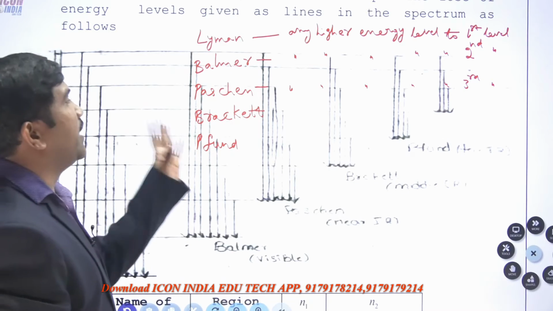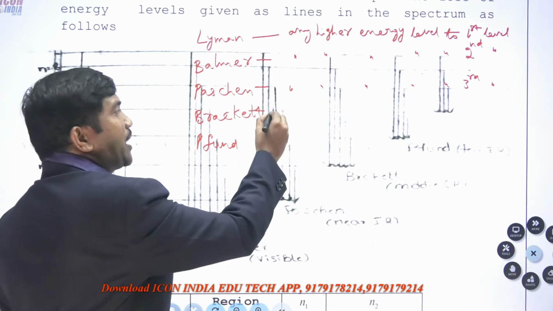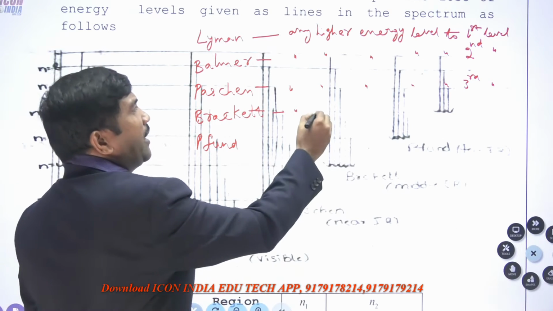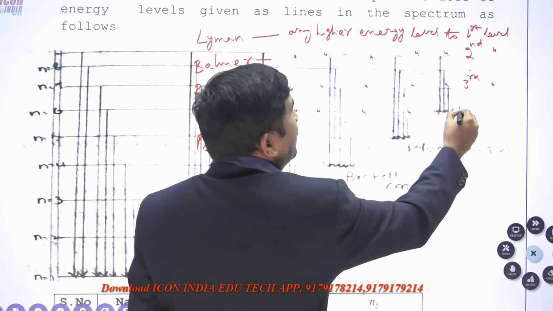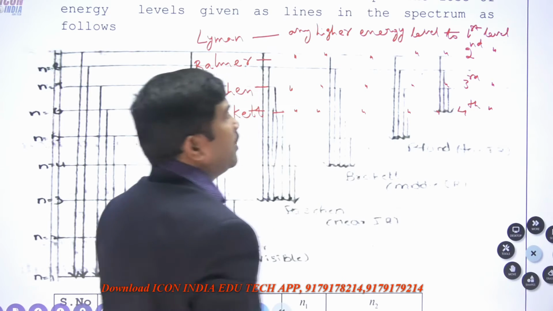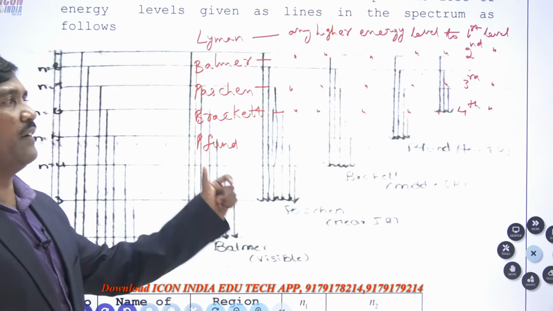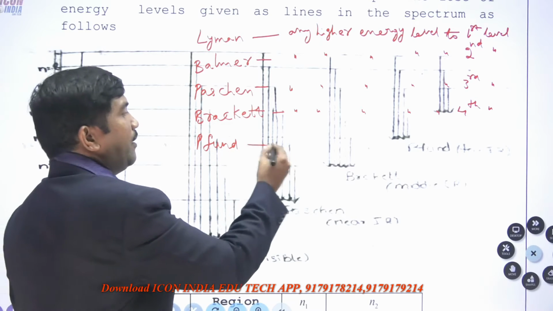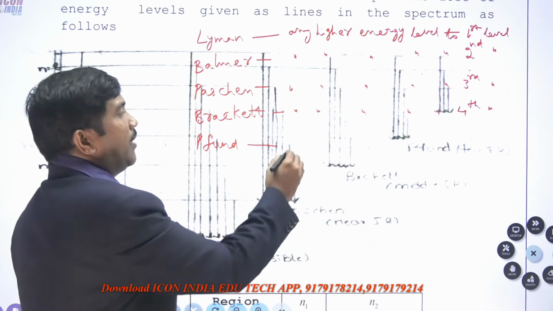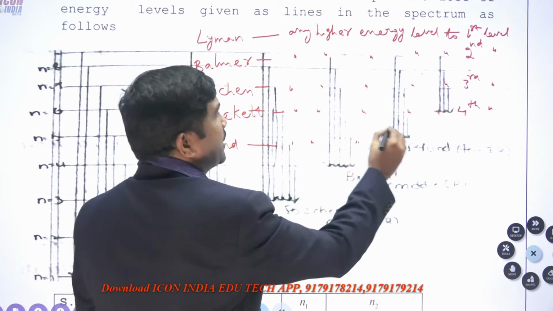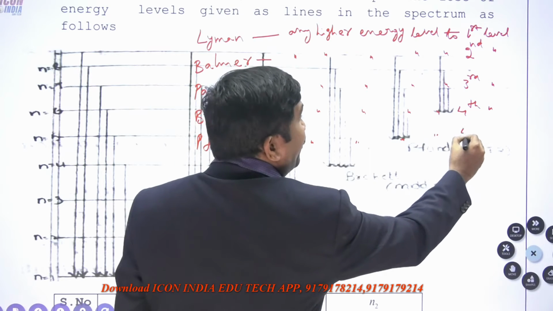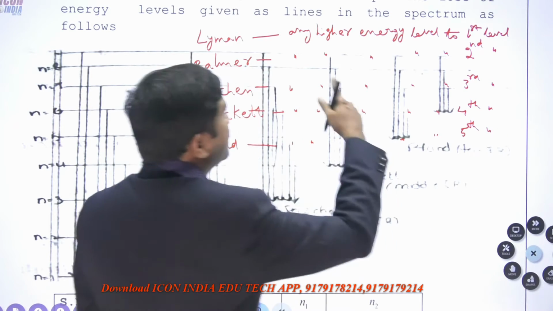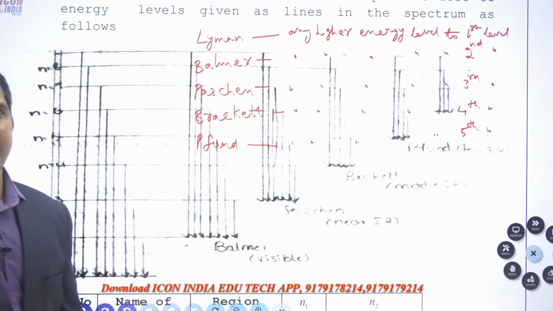Next, the Brackett series is any higher energy level to the fourth level. Any higher energy level to the fifth level is called the Pfund series.